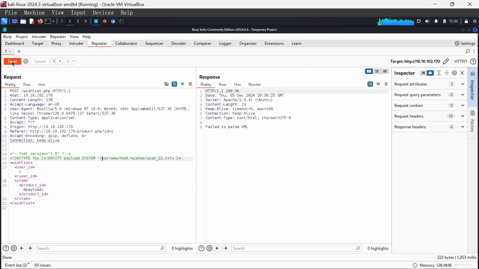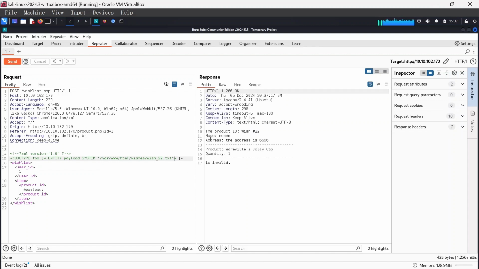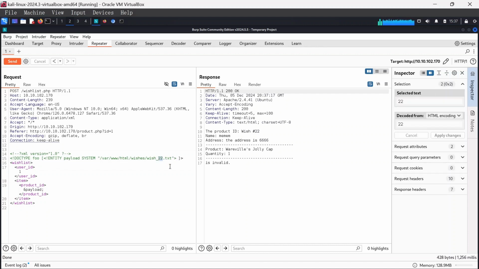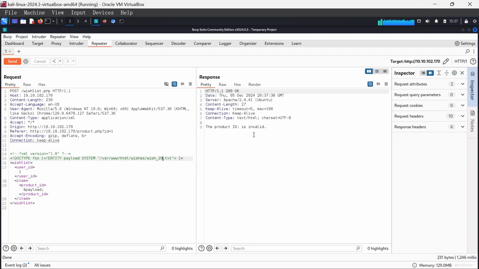Something is wrong. Let me see here. All right, I didn't close this with a quotation mark, all these small mistakes. It started with a quotation here, and it should end with a quotation. All right, so I'll send this again, and voila, we're able to get the wish for 22: name, mem, address 666, wavy jolly cap. And so we're able to see the person's wish. Okay, if you change this to 20 and send, we're going to see someone else. Okay, invalid, ID is invalid. So let's try something like 1 and send.